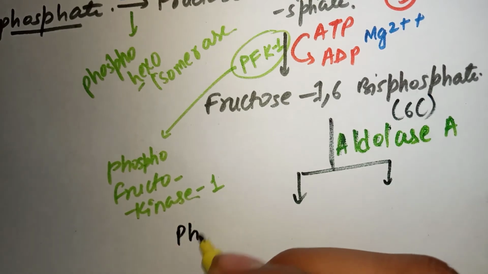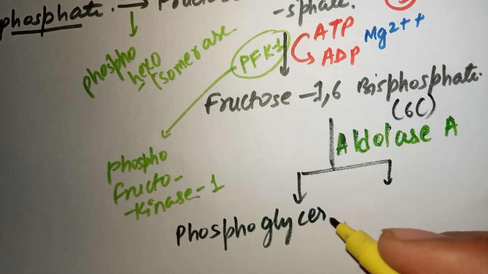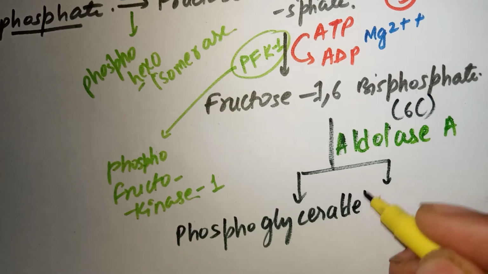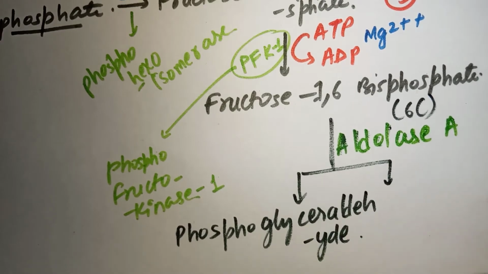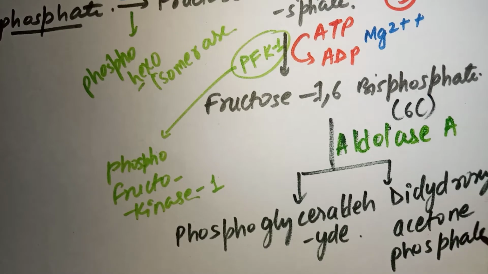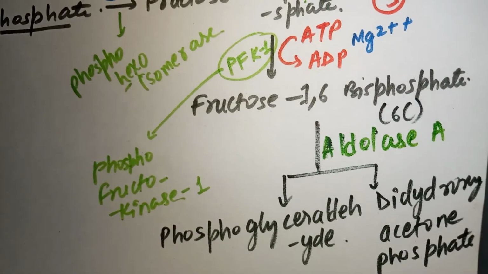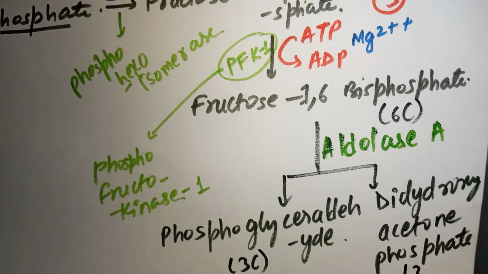That is phosphoglyceraldehyde, and second is dihydroxy acetone phosphate. So these are the two things which result from the fructose 1,6 bisphosphate on the action of aldolase A. All right. So what we got, a 3 carbon molecule there and a 3 carbon molecule there.